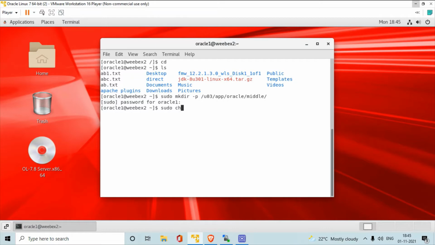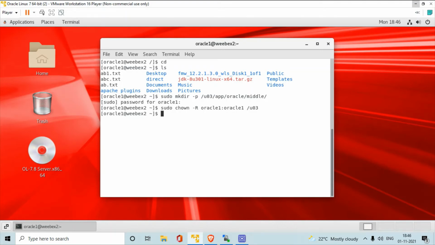For this you have to use chown, to change the ownership, and -R means recursively, and give the username and group name. Why? Because you have to find out u03, and the ownership will be oracle and the group will be oracle1.